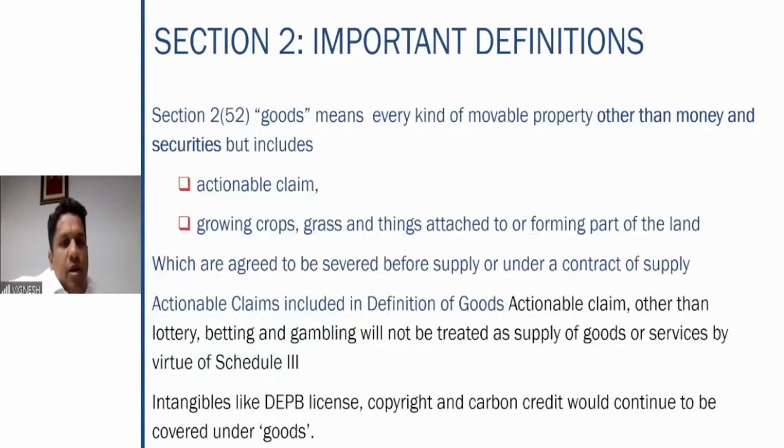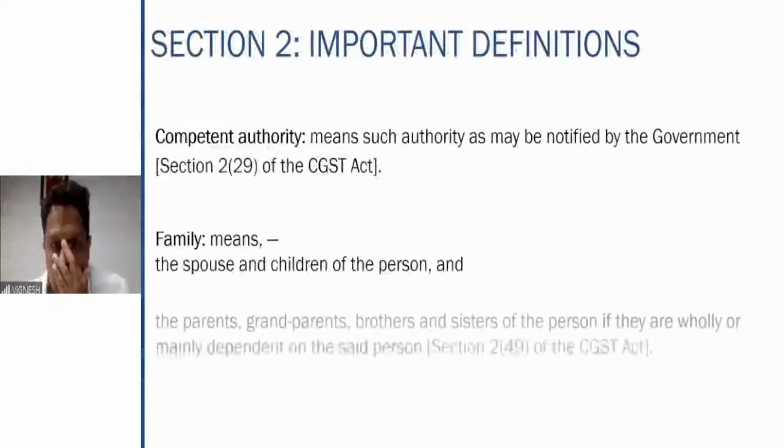But the main important point is lottery, betting and gambling, right? This shall only be treated as a taxable actionable claim, whereas others are not considered to be a supply. Just understand at the moment that actionable claim taxability applies only to lottery, betting and gambling and not to any other actionable claim apart from this. With regard to intangibles, like any license, any copyright, any carbon credit, they shall all be considered to be covered under goods only. So this was the definition of goods.